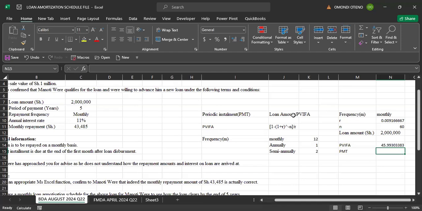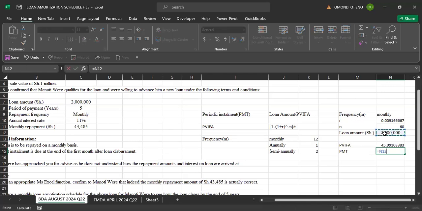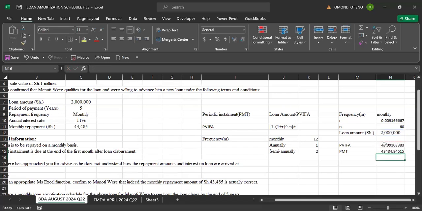Yes, what are we having here? When you take loan amount divided by PVFA, someone to give us that. So we're going to have our loan amount divided by present value interest factor. That will give us this particular amount, which is the periodic installment. So that's the first thing that you are required.